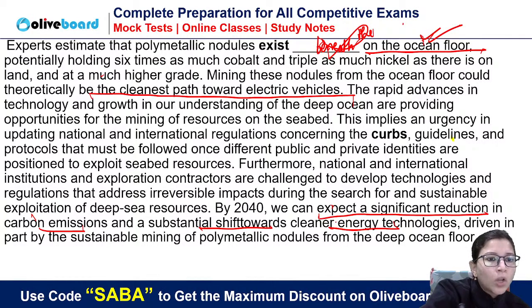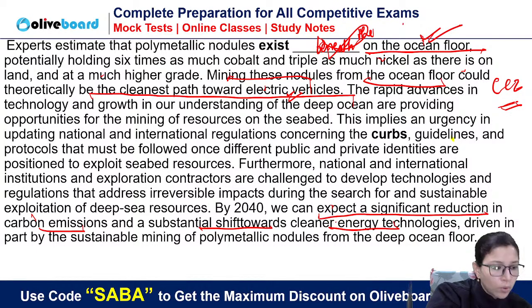See, here we are not talking about CCZ. Third line, if I read, mining these nodules from the ocean floor. Here we are not talking about CCZ. Are you getting my point? We are talking about overall mining. Polymetallic nodules could theoretically be the cleanest path towards electric vehicles. So we can get clean energy from there and we can definitely utilize them in our EVs. So here we are not talking specifically about the CCZ area. Yes or no? Okay, got it.